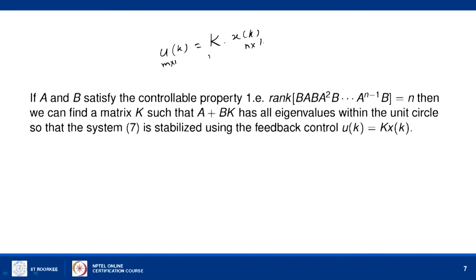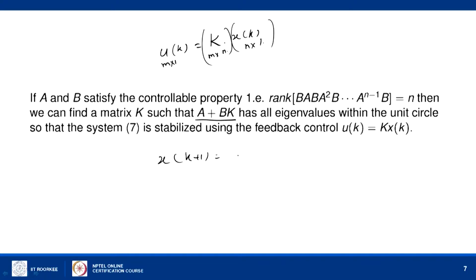So, K will be an m cross n matrix, and we have to find an m cross n matrix K such that A plus B K has all the eigenvalues within the unit circle,